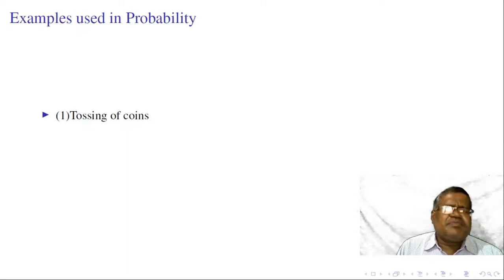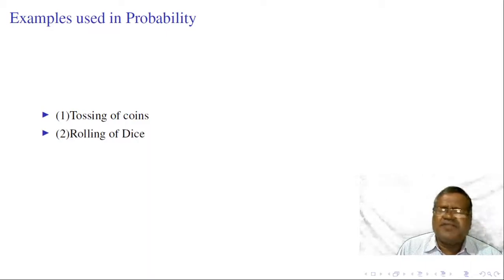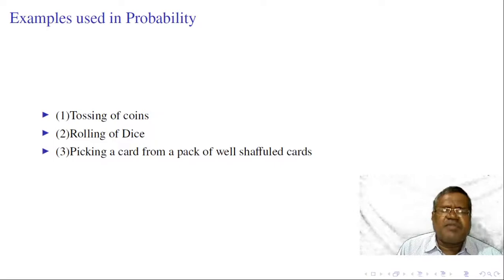The examples that are in common use in probability are of three types: tossing of coins, rolling of dice and picking a card from a pack of well shuffled cards. These are the examples that are very commonly used to understand different concepts related to probability.